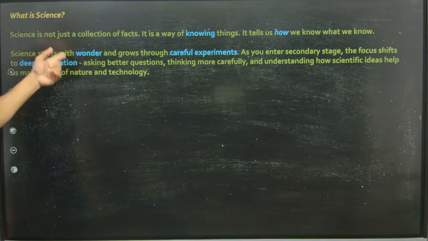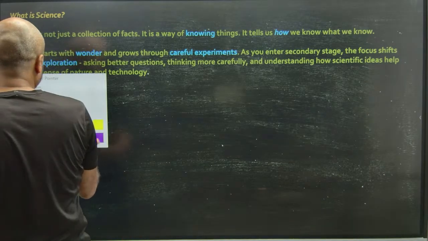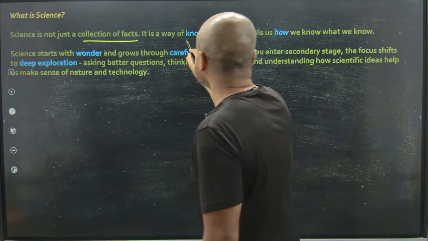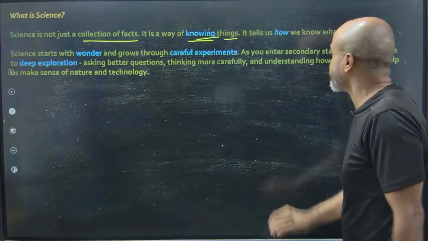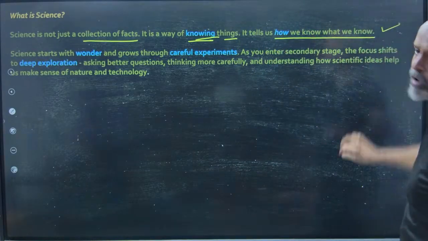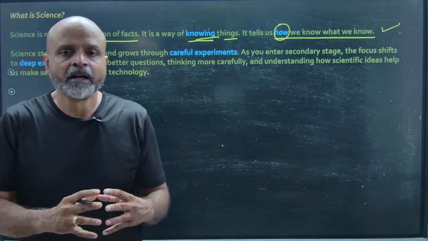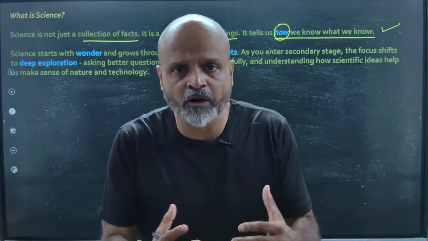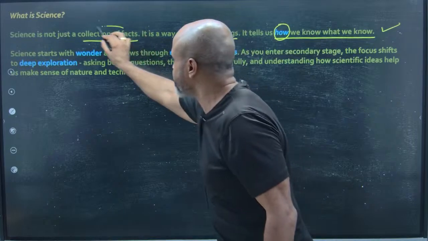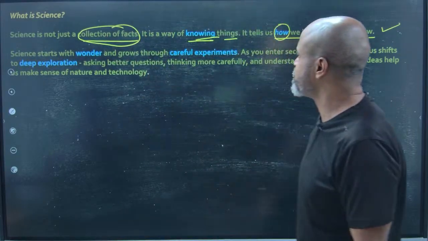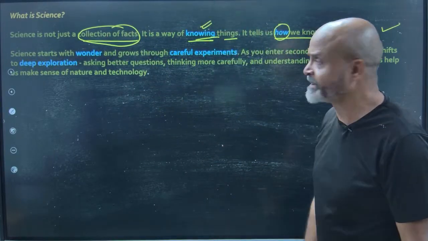So here we have what is science. Science is not just a collection of facts. It is a way of knowing things. It tells us how we know what we know. So what was the process that was considered before we are knowing what we are supposed to know? So definitely it's a collection of facts and it's also a way of knowing things.